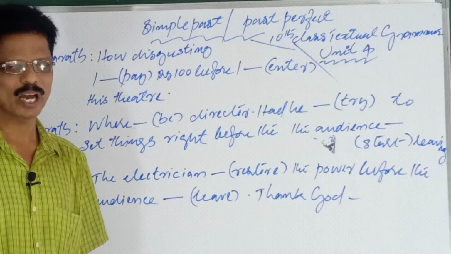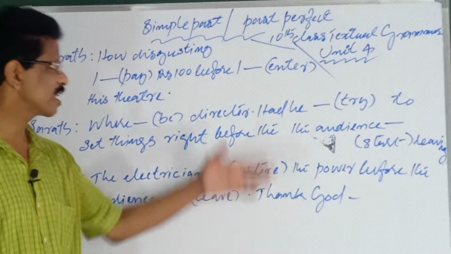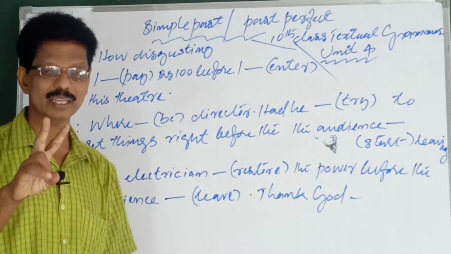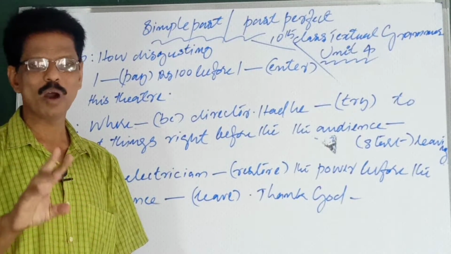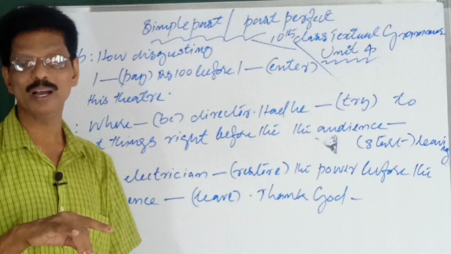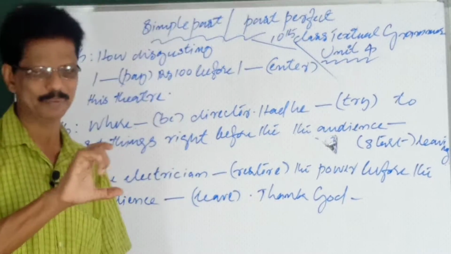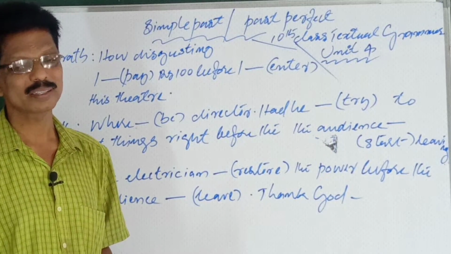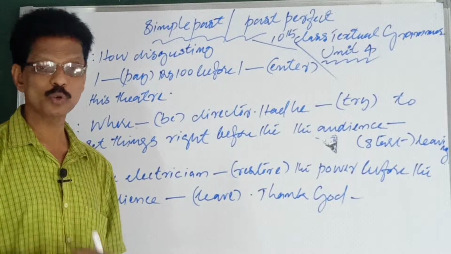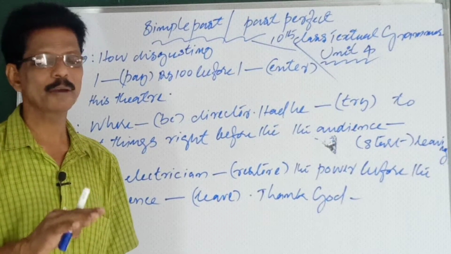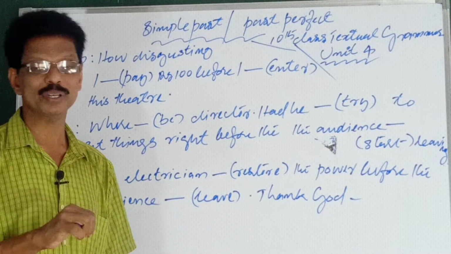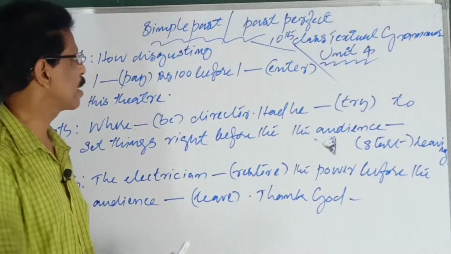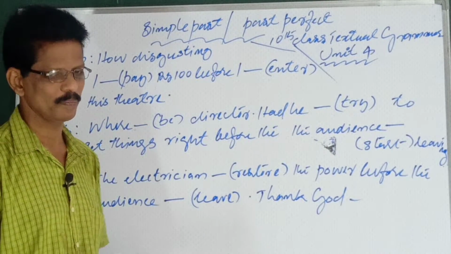At the end, the play started again. Now, many words are here, but simple things. The most important thing to remember is that when two actions take place in a past period of time, what happened first should be in past perfect, and what happened second should be in past simple. I repeat once again: what happened first should be in past perfect, what happened second should be in past simple. That is past perfect and past simple. I hope it is clear to you.